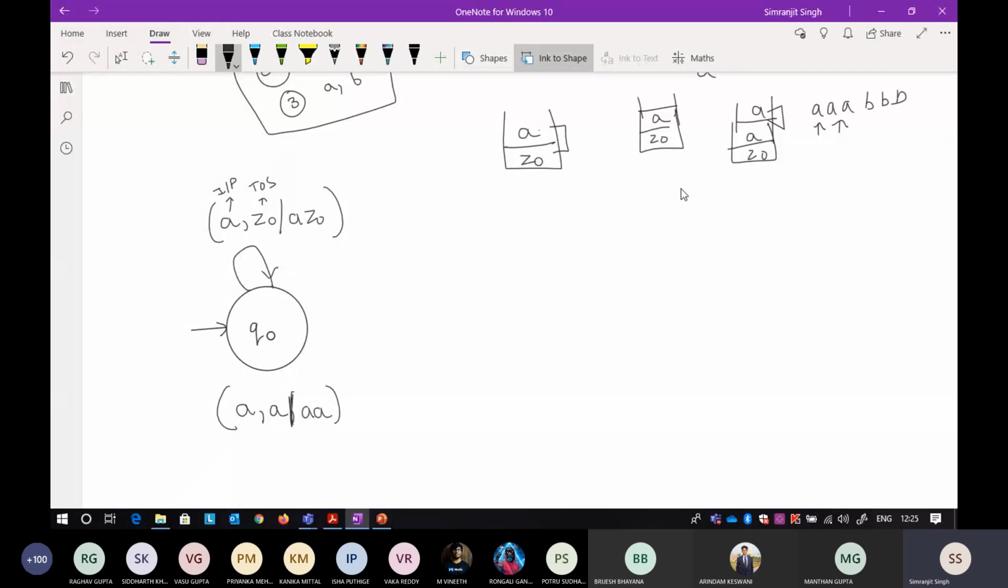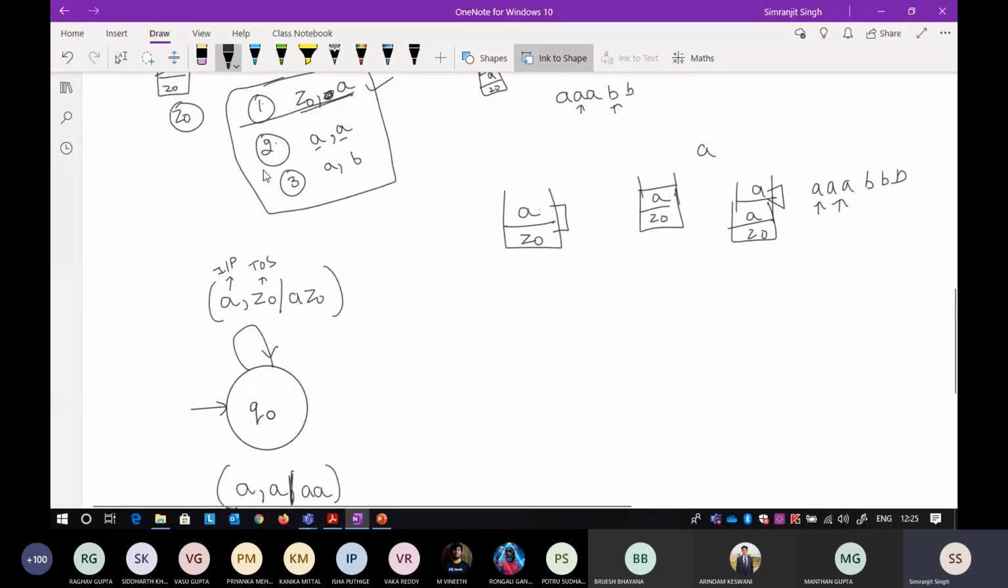Okay, so I don't think there are any other scenarios possible. These two scenarios are taken care of: when there is a Z node and A comes, and then another A comes. Now there is a scenario where A is present and then B comes. So when there is an input B, I'm changing the state.